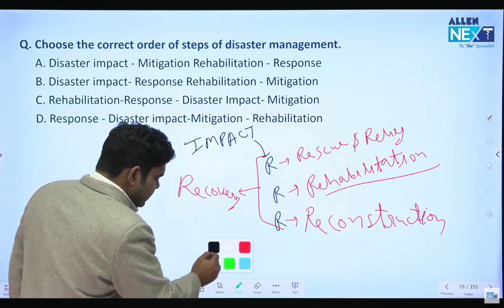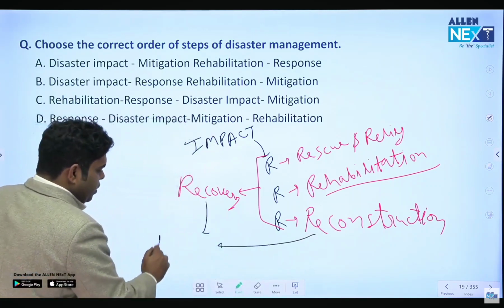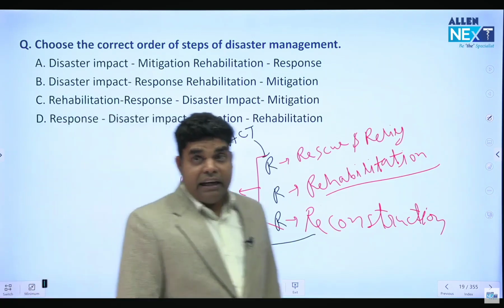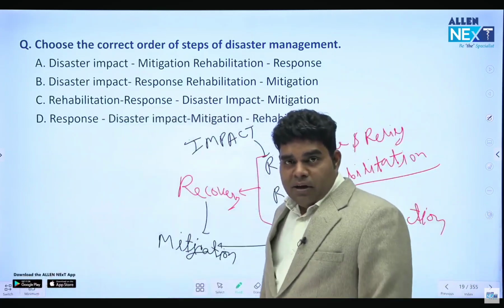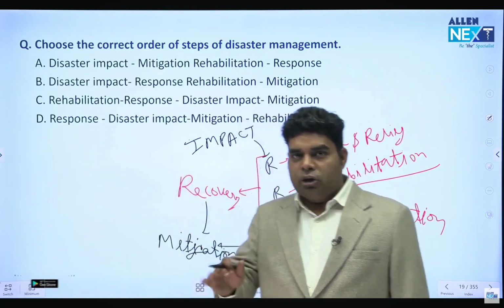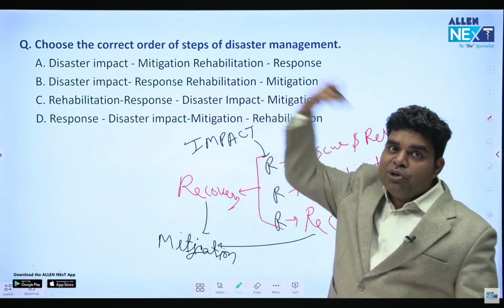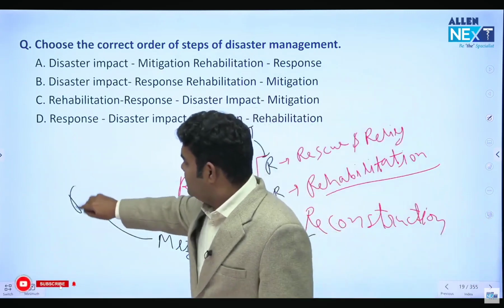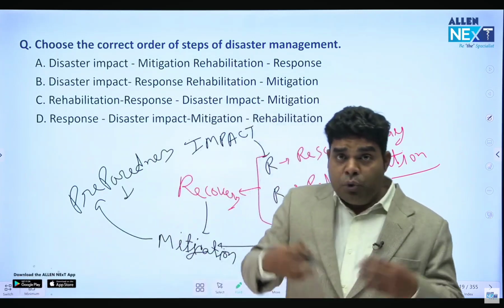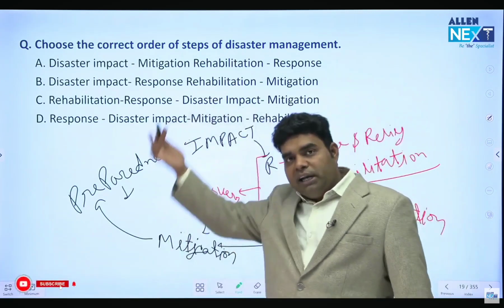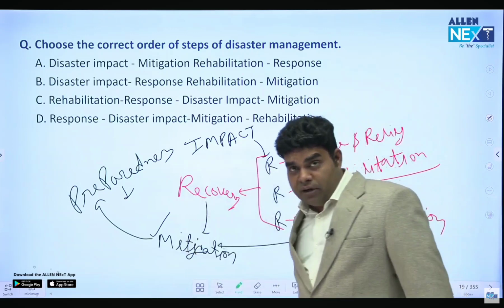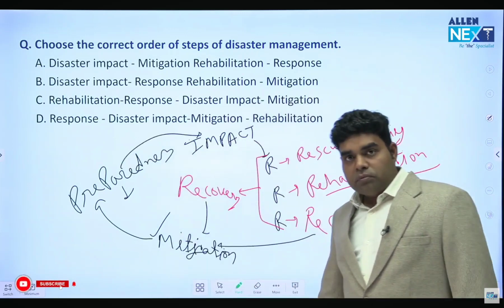And after this reconstruction or recovery, we do mitigation. Mitigation means decreasing impact of future disaster. For example, if you are making earthquake proof building who will not fall down so quickly on earthquake, that is mitigation. You are trying to prevent future disaster. After mitigation, there is preparedness. Preparedness means you will assemble the rescue team, you will recruit doctors and other people who will work during disaster. So preparedness is not such a big thing. Big thing is mitigation, decreasing impact of future disaster. And after preparedness, there is impact. So this is the cycle of event.